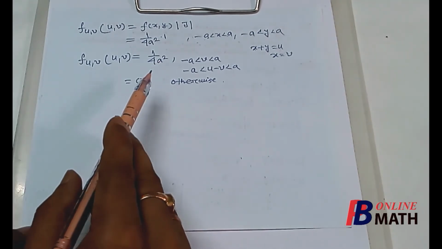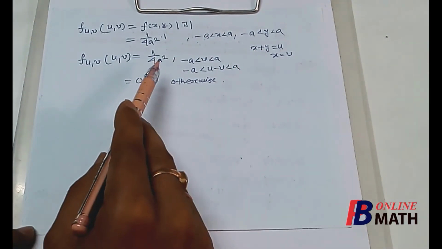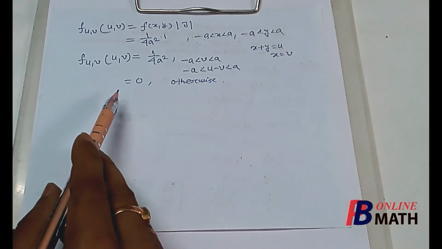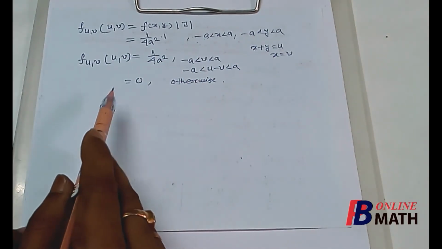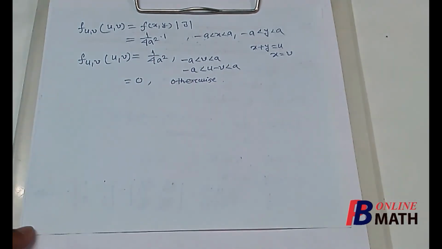But the question is, we have to find the PDF corresponding to x plus y. Now here x plus y equal to u, so we have to find the distribution of u. That means we have to find the marginal distribution of the random variable u.